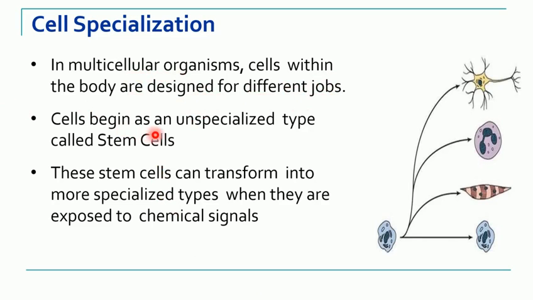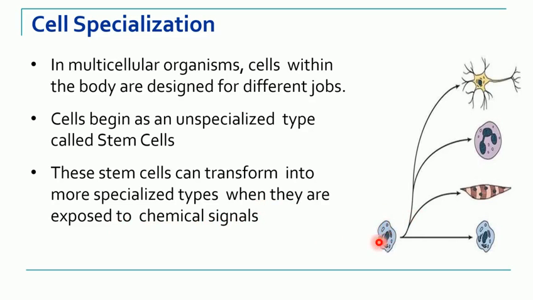Cells develop from unspecialized cells called stem cells. Stem cells are those cells which can develop into any type of cell in the body. This stem cell can transform into more specialized types of cells when exposed to some chemical signals.